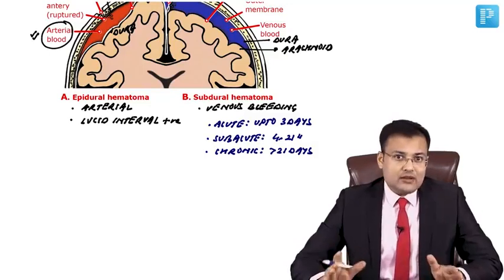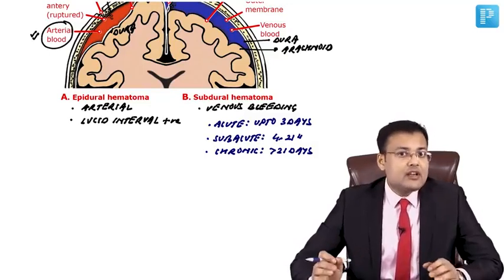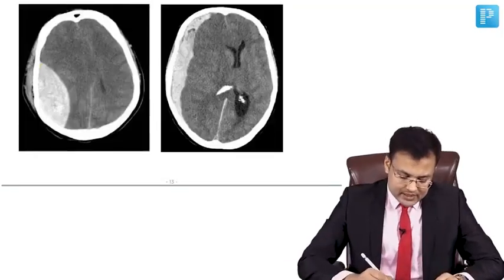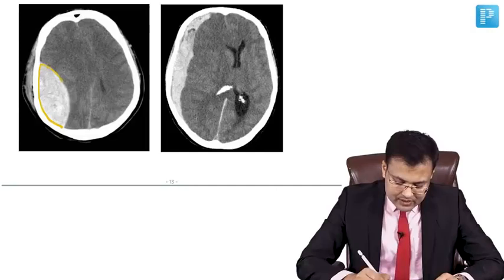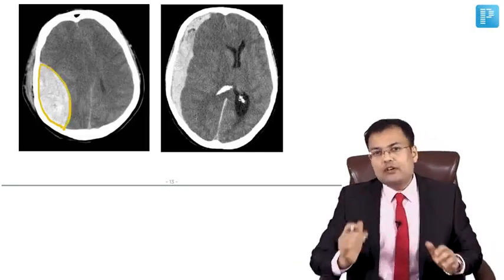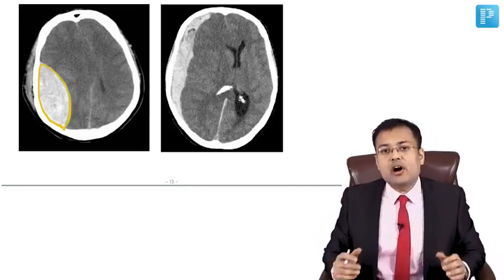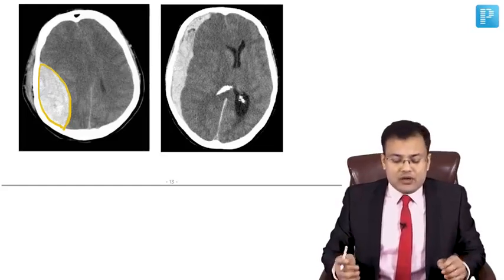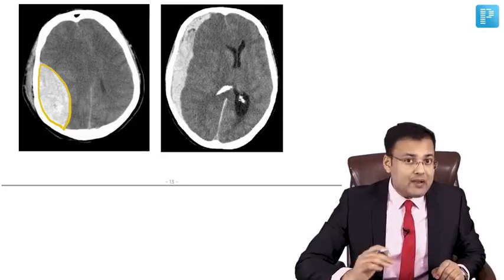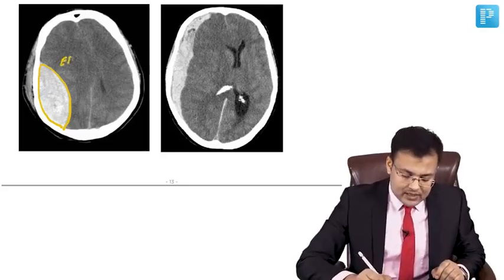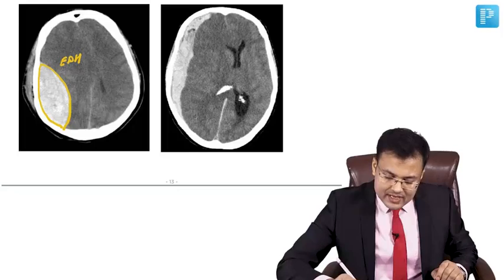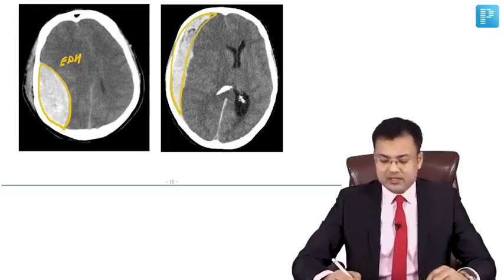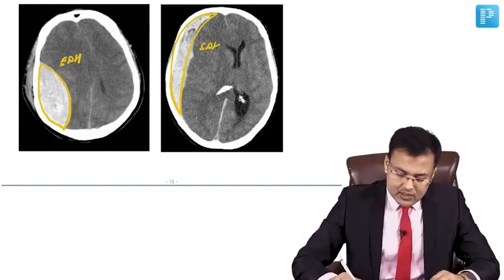In both of these cases, obviously, the investigation of choice for diagnosis is non-contrast CT, NCCT. See the finding. In the first image, you can see a hyperdense lesion which is biconvex, lenticular or lens shaped. This is extradural hematoma. And if you see the second picture, this is a concavo-convex hyperdense lesion. This is subdural hematoma.